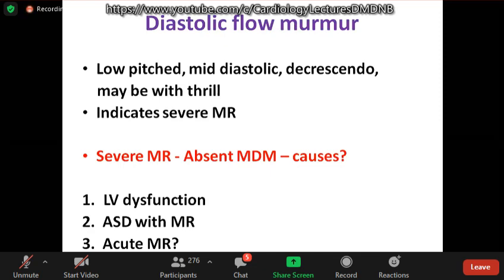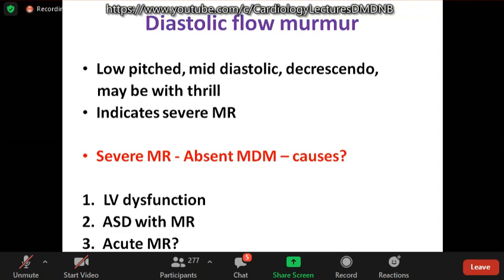Diastolic flow murmur, which is commonly heard in severe mitral regurgitation, is usually low pitched, mid diastolic, and decrescendo. If there is severe MR, it may even be associated with a thrill, but presystolic accentuation is not a feature. If there is presystolic accentuation, loud S1 and opening snap, we have to consider associated mitral stenosis.